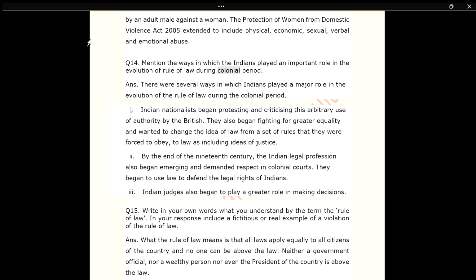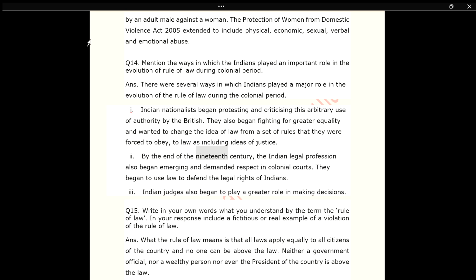Q14. Mention the ways in which the Indians played an important role in the evolution of rule of law during colonial period. Ans. There were several ways in which Indians played a major role in the evolution of the rule of law during the colonial period. Indian nationalists began protesting and criticizing this arbitrary use of authority by the British. They also began fighting for greater equality and wanted to change the idea of law from a set of rules that they were forced to obey, to law as including ideas of justice.